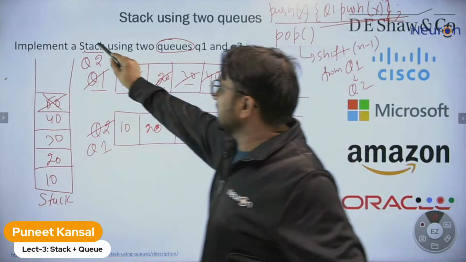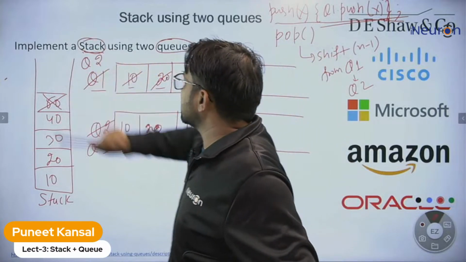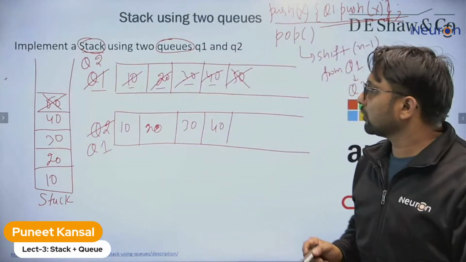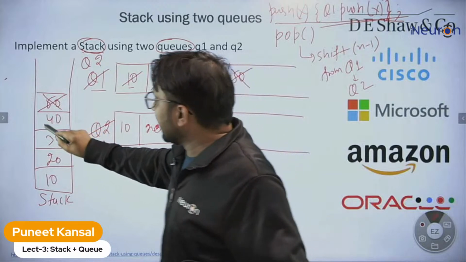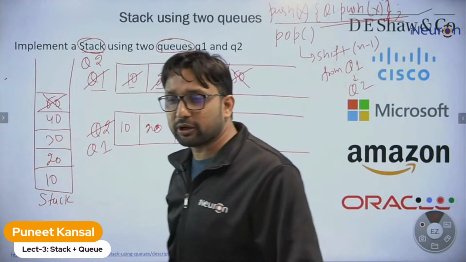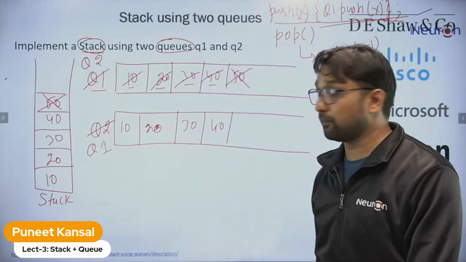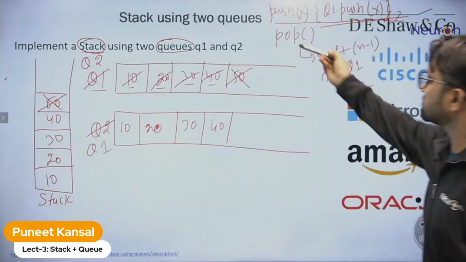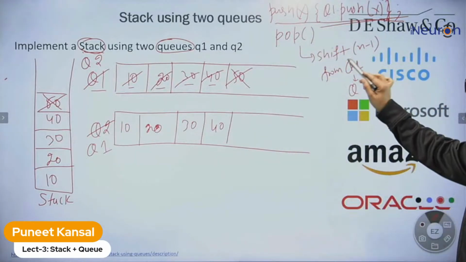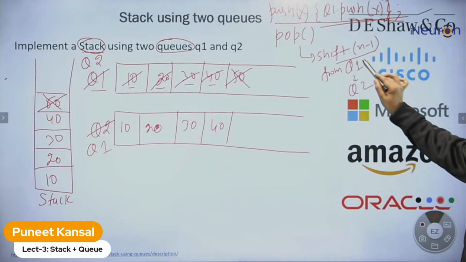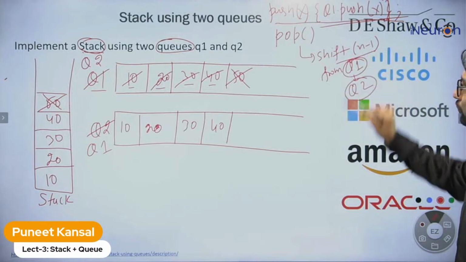So we are implementing a stack. According to stack, the next element that should be deleted is 40. Divya says pop the element. What does pop say to us? Pop says shift the n minus 1 elements from Q1 to Q2.